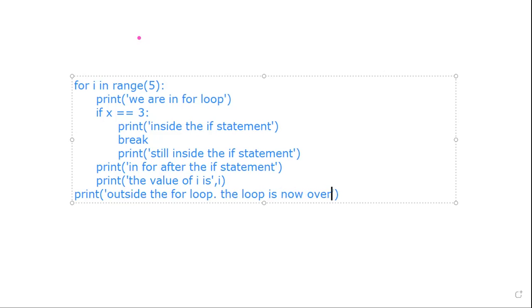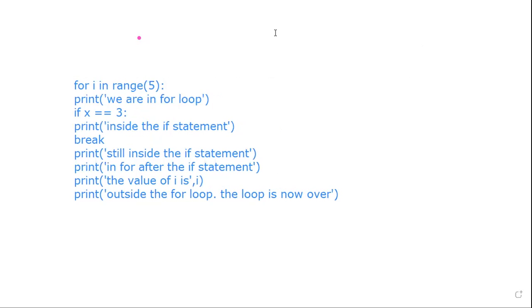Now let's understand what would be the output of such a program. For i in range 5, this should be indented. I'm sorry, again there should be an indentation here, and this entire thing is inside my if statement. I will have to really draw the bodies.